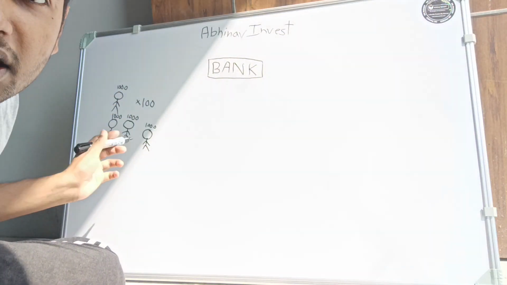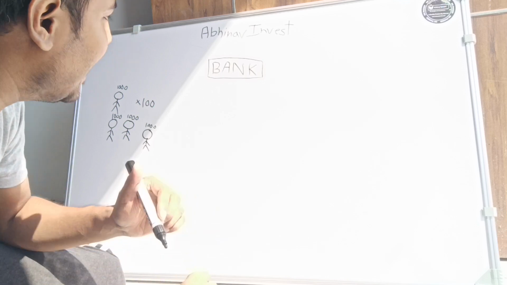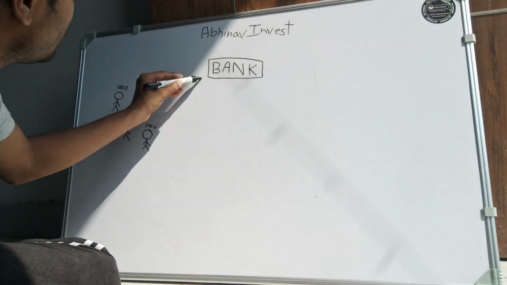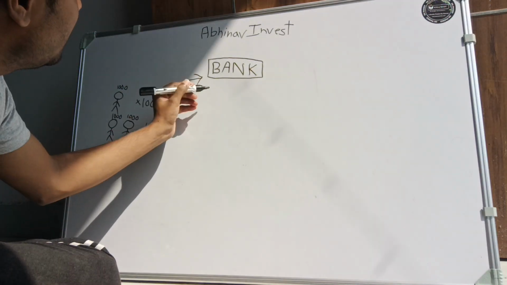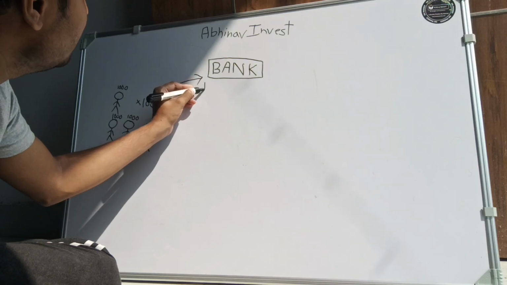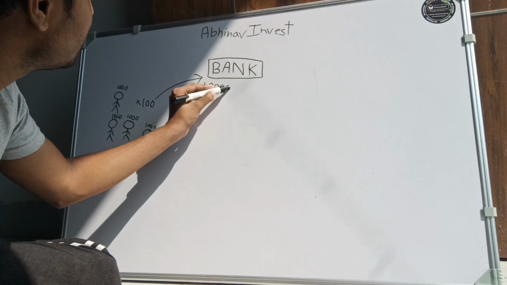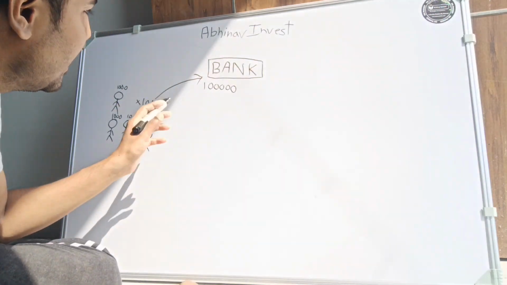So how much total money do we have? We have total money of 1 lakh. So all of these people deposited this money in the bank, and now the bank has 1 lakh rupees.